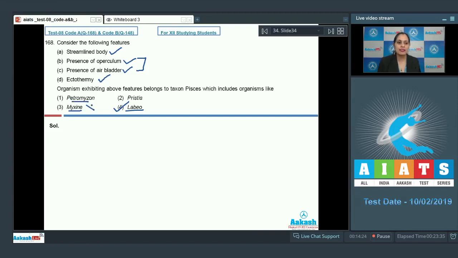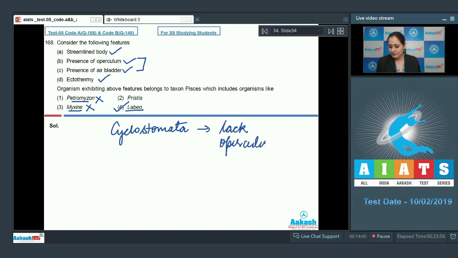Petromyzon and Myxine are incorrect options because these organisms belong to the class Cyclostomata and lack operculum and air bladder.